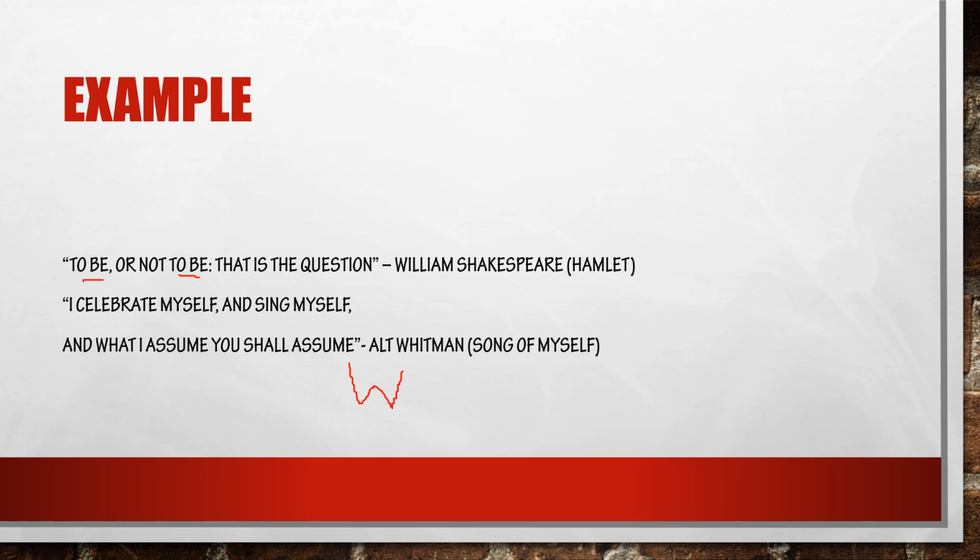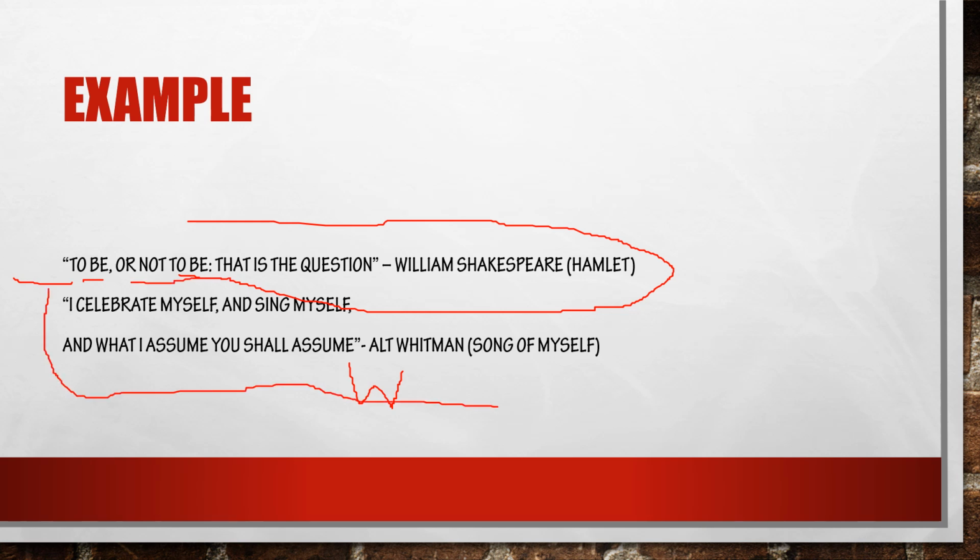So this is the example. This is the example for blank verse, and this is the example for free verse. Okay, let's see the next slide.